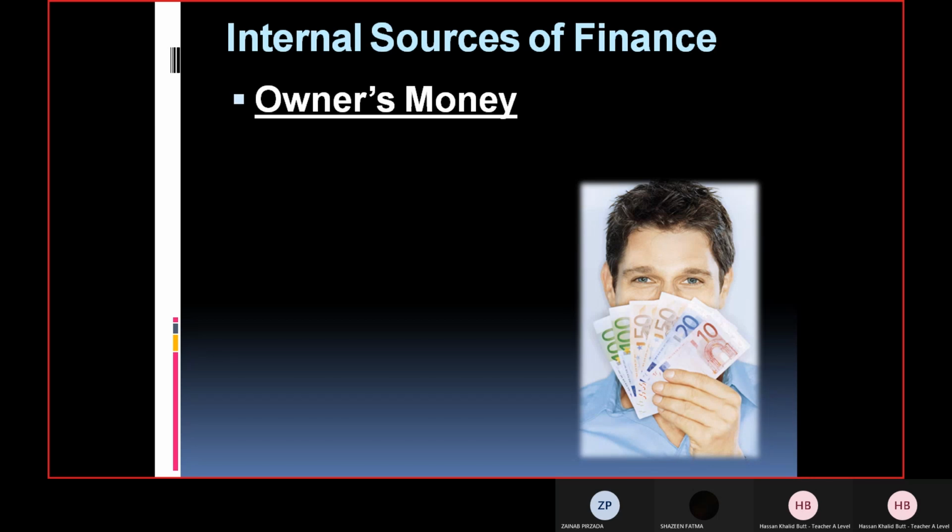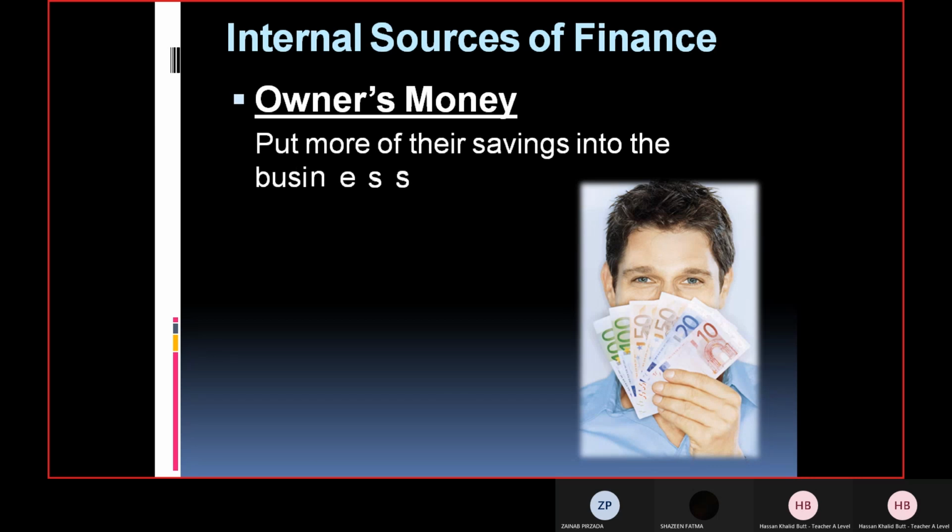But in partnership and sole trader, there is no such feature, they are unincorporated businesses. Owner and business are the same. So obviously, if business is not running well, the owner has to use his or her personal money, which is available for meeting personal needs, to support the business. So this is possible. Okay, so put more of their savings into the business.